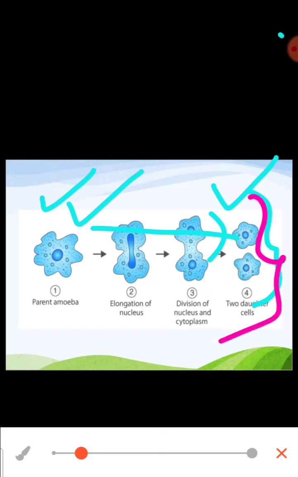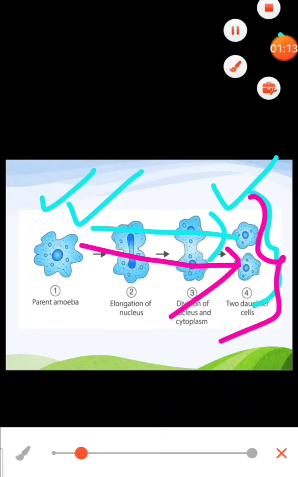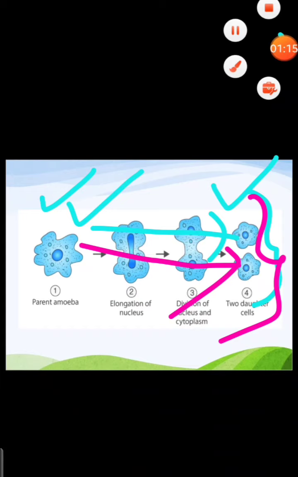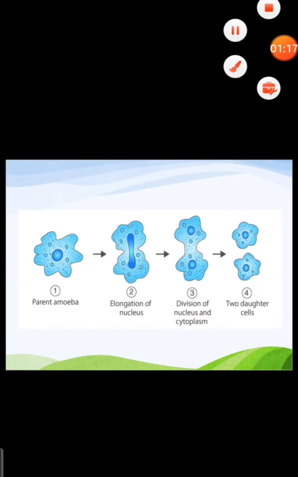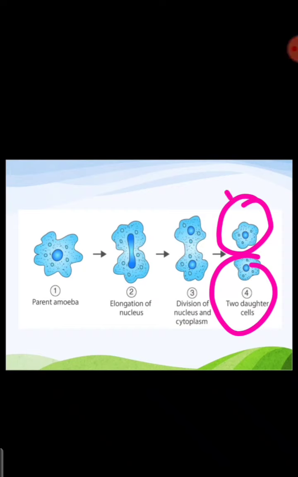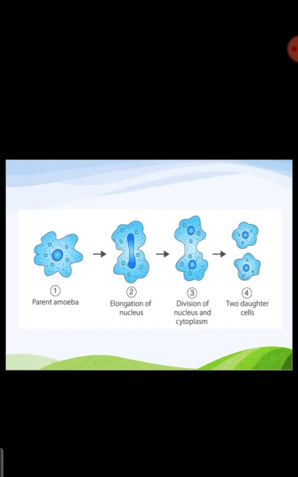That will continue further. These 2 organisms will also divide again. So their death is nothing but they are always multiplying by dividing, right? So they are always dividing, so their death is not certain.